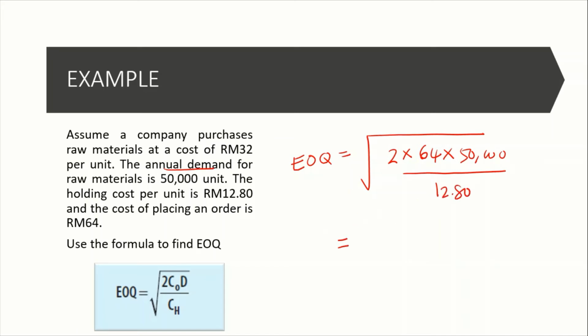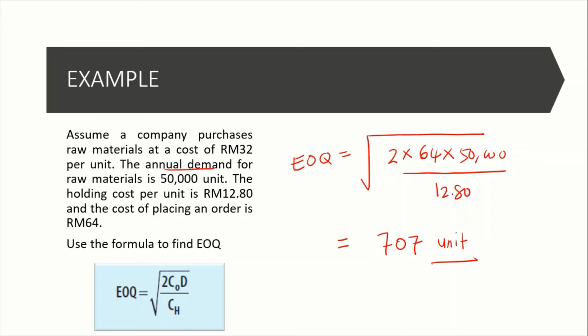Based on this, type it in your calculator and you will get 707 units. So this is EOQ. It is in units because you calculate it to find the optimal quantity of material you need to buy.